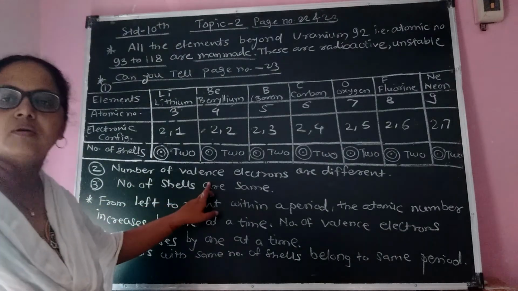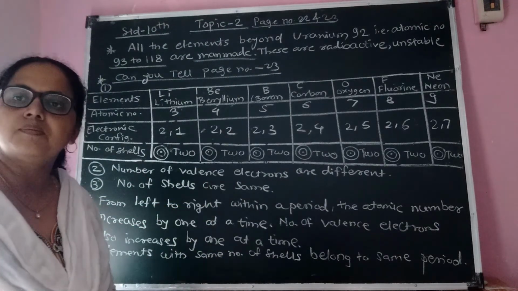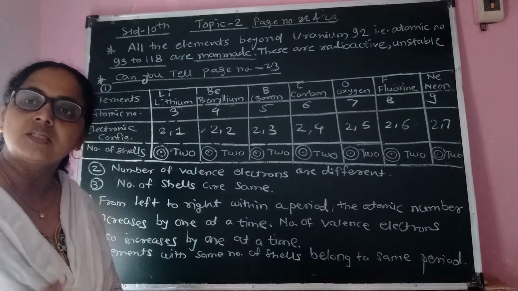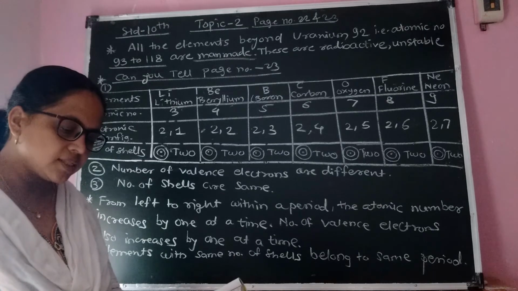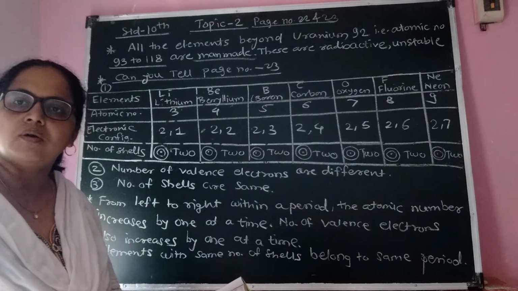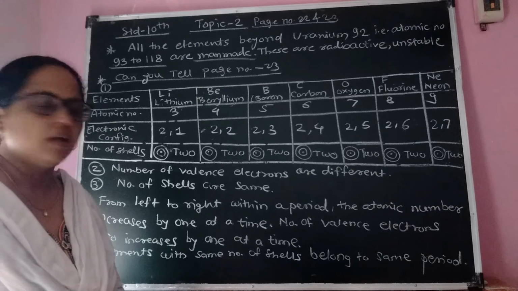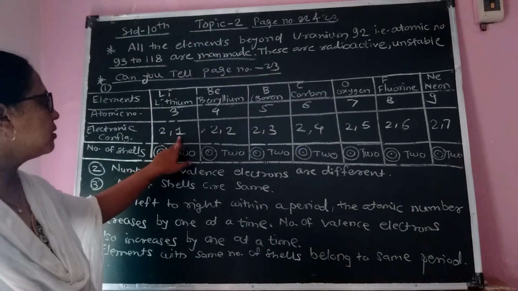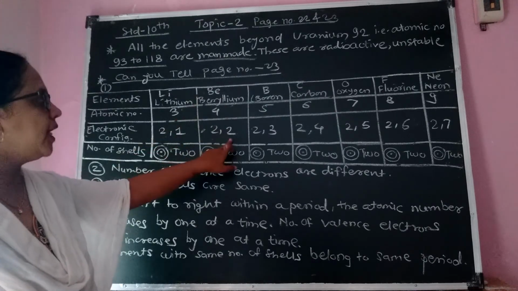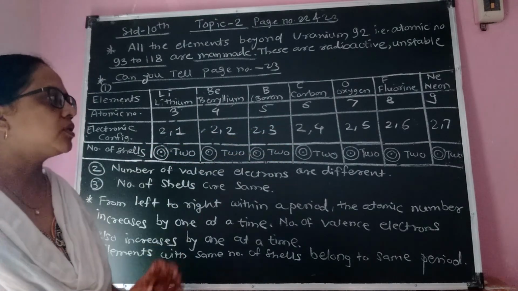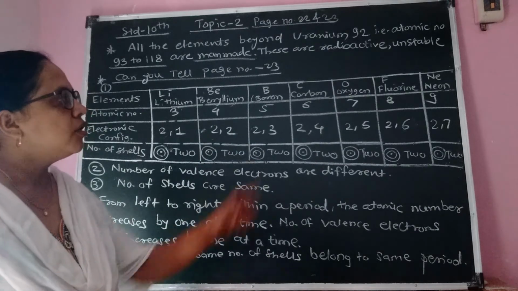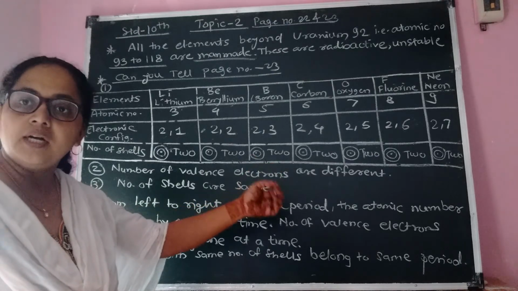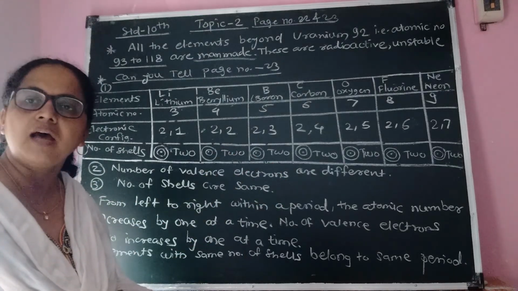If you observe this second period in the periodic table, from this observation you can conclude that the number of valence electrons is different. Valence electrons means the number of electrons present in the outermost orbit or last shell of an atom. The second question asked is, is the number of valence electrons the same for all elements? The answer is no. In case of lithium, valence electrons 1, beryllium 2, boron 3, carbon 4, nitrogen 5, oxygen 6, fluorine 7 and neon 8. That is, the number of valence electrons is different. But in case of a group, the number of valence electrons is the same.